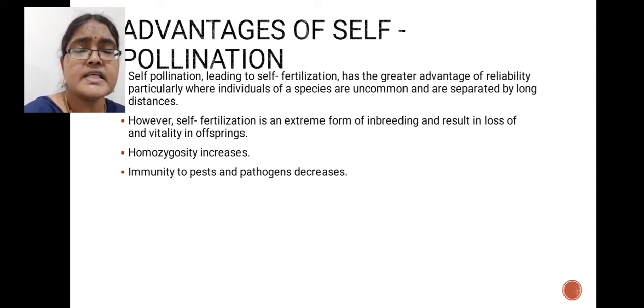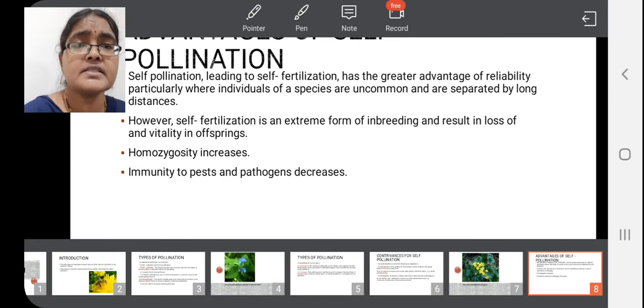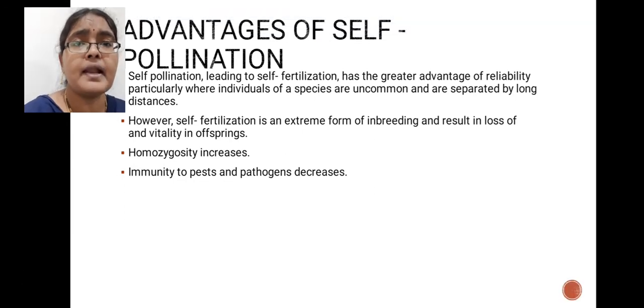Next, it helps inbreeding. It also increases the homozygous condition, which is called homozygosity. There is also one disadvantage for these self-pollinated plants: they have less resistance to disease causing agents or pathogens. They also have less immunity to pests. These are some advantages and disadvantages of self-pollinated plants.